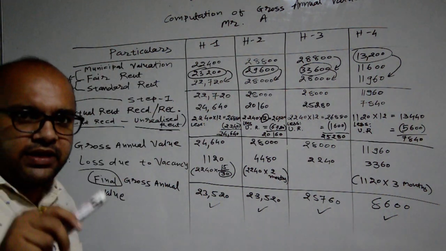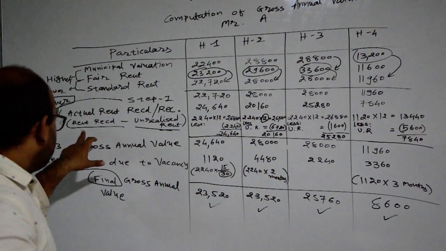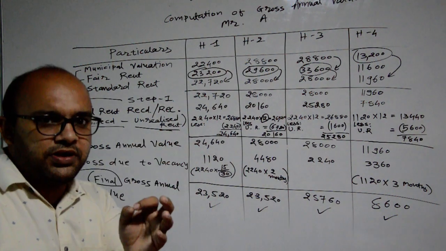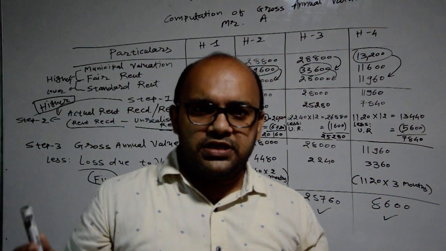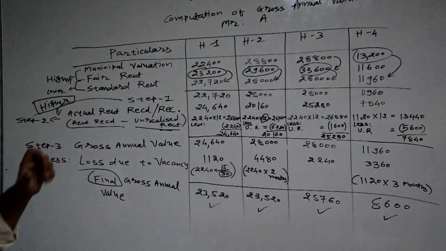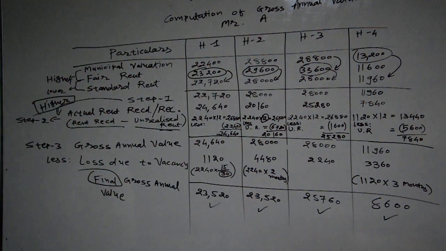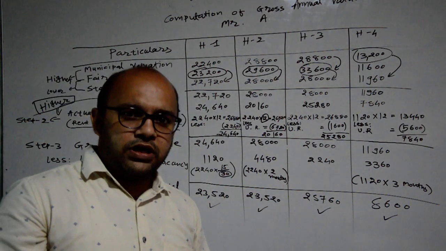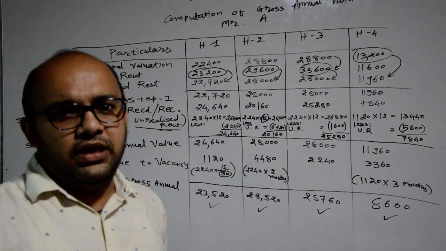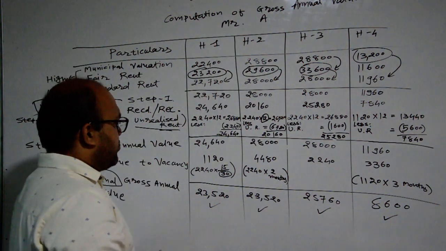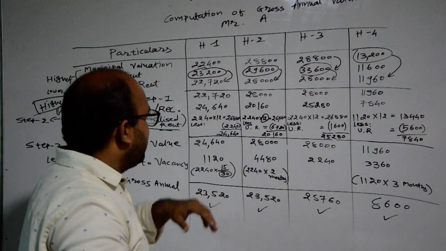Then in this sum, the second new thing given is actual rent received. Actual rent received means rent received or receivable minus unrealized rent. When you are not receiving the amount from your tenant, how can you pay tax on that amount? So when we are not receiving any money, we are not required to pay tax on that amount. So unrealized rent will be deducted here. Unrealized rent is already given in the sum.